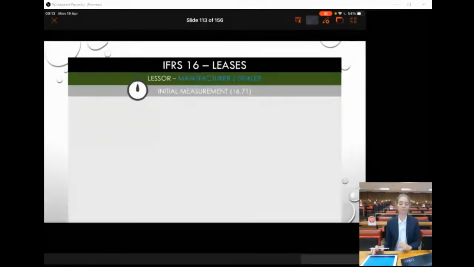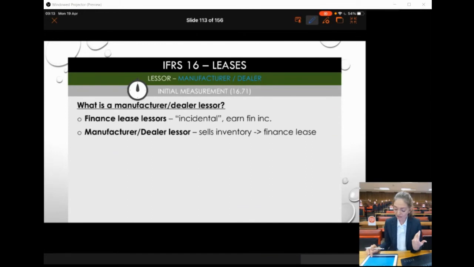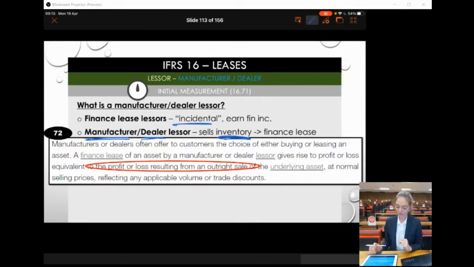Okay, so what is a manufacturer dealer lessor? We said that normally up to now we've looked at the incidental lessors. Now this manufacturer or dealer lessor actually has inventory that it leases out. It either manufactures the inventory itself and then leases it out, or it deals in the inventory, purchases it and then leases it out.